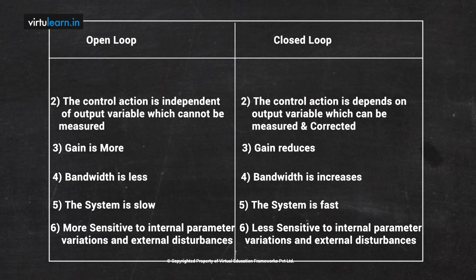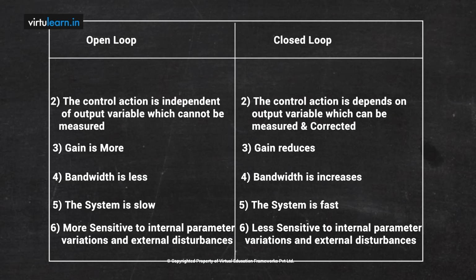Now the next one, the gain. The gain of open loop is more, whereas the gain reduces in a closed loop system. This is a disadvantage of the closed loop case. Then, looking at the system bandwidth, the bandwidth of the open loop system is less, and the bandwidth increases in the closed loop system.